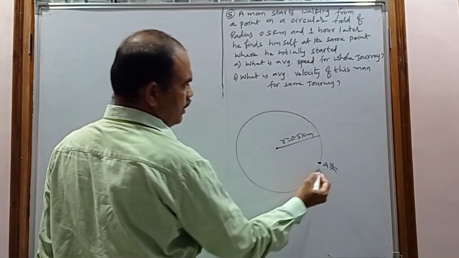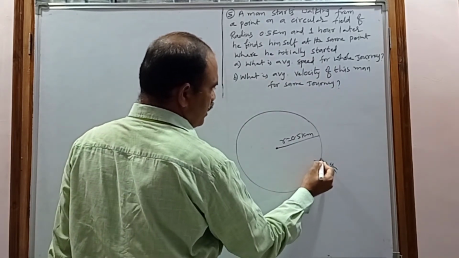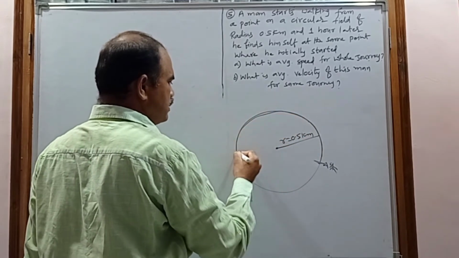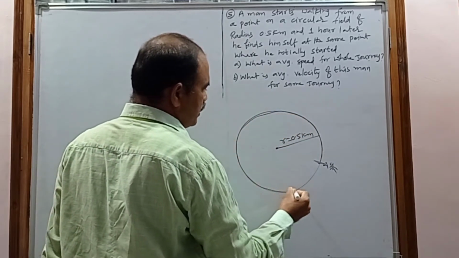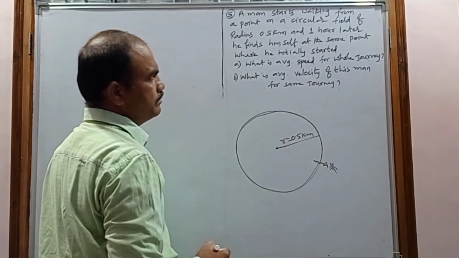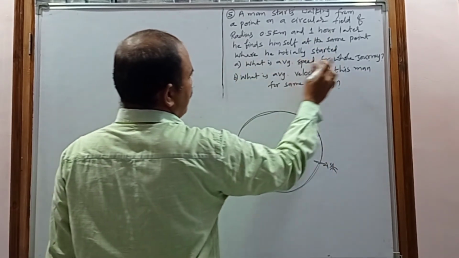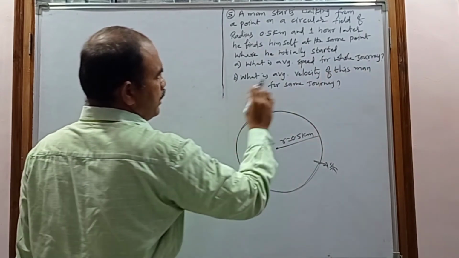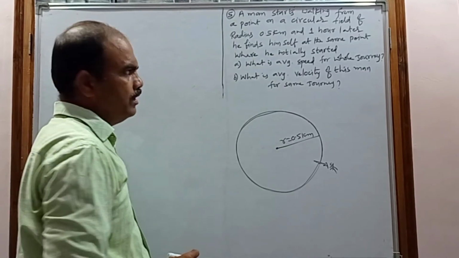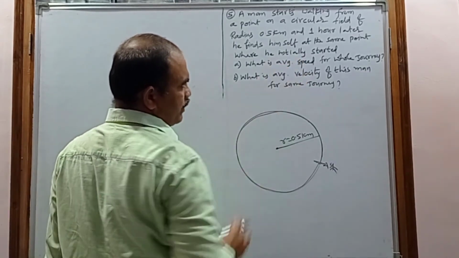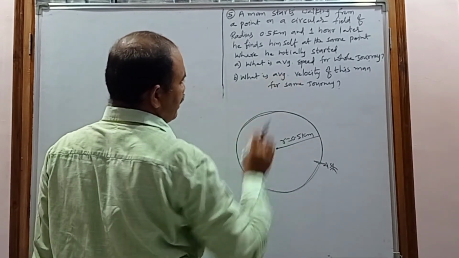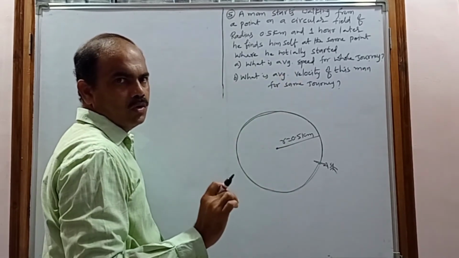So he started at A, and after walking along the circular field, reaches the same point after 1 hour. What is the average speed for the whole journey, and what is the average velocity of this man for the same journey? To calculate the average speed, we have to know the total distance. To calculate the average velocity, we have to know the total displacement.